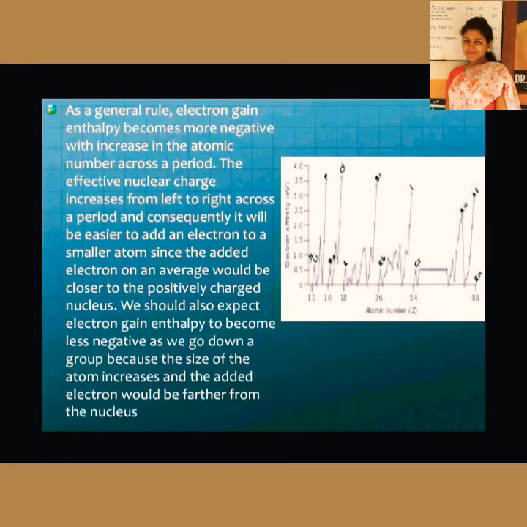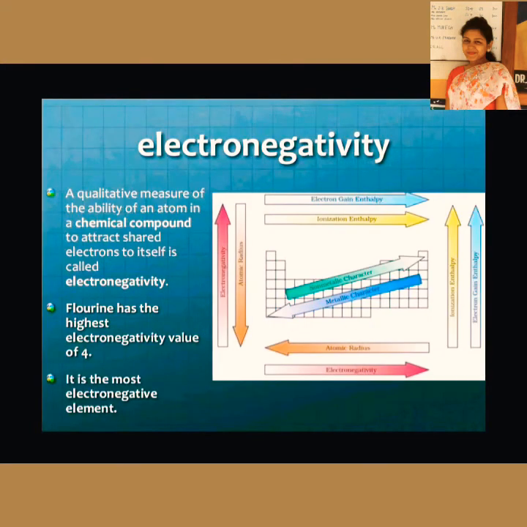Now this is the same thing that we just now discussed. Now coming to electronegativity. It is a qualitative measure of the ability of an atom in a chemical compound to attract shared electrons to itself. There are three scales of electronegativity measurement: Pauling scale, Mulliken-Jaffe scale, and Allred-Rochow scale. Now, in the Pauling scale, fluorine has the highest value, that is 4, and it is the most electronegative element.